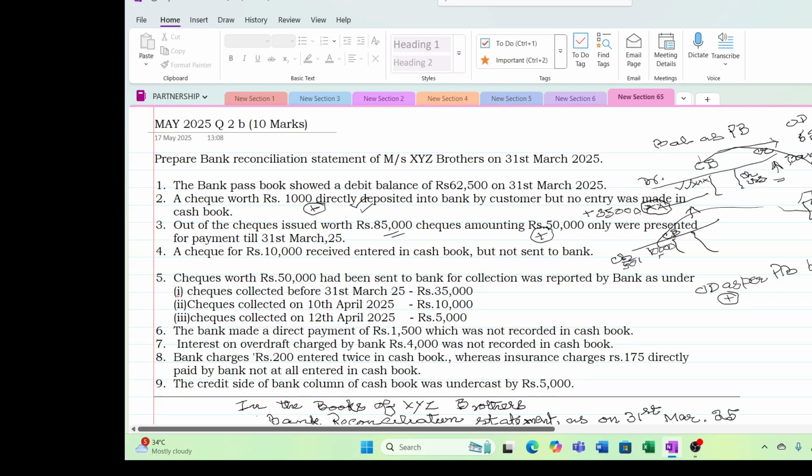will reduce my overdraft, because here I reduced my overdraft. I have brought my overdraft less, decreased. So the moment it goes to bank will also decrease. But what happened, I wrote it in the cash book, the accountant has forgotten, he kept it in the drawer itself. He didn't take it to the bank. So how the bank will reduce my loan? In bank, my loan is increased. But what I did in my cash book, I reduced the loan amount.